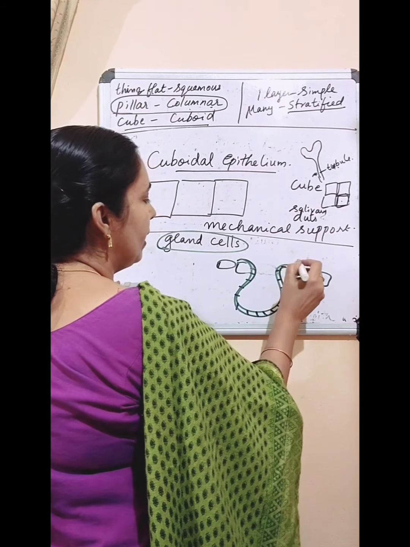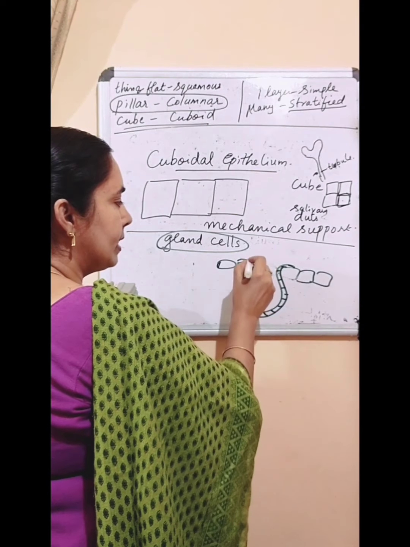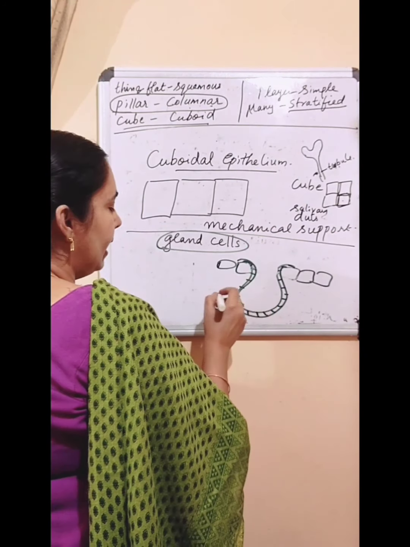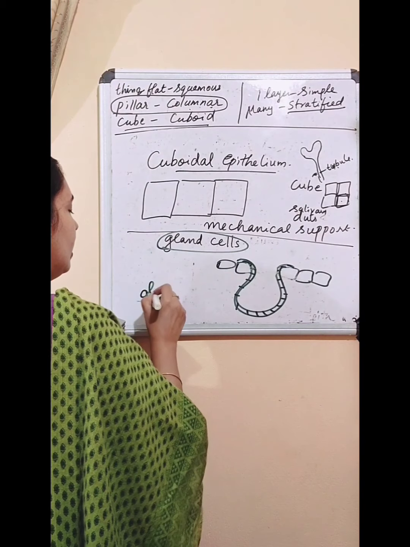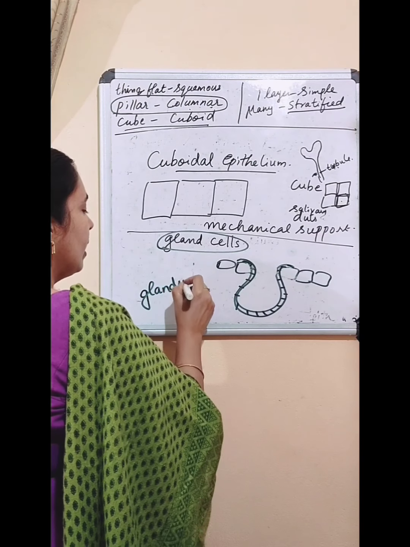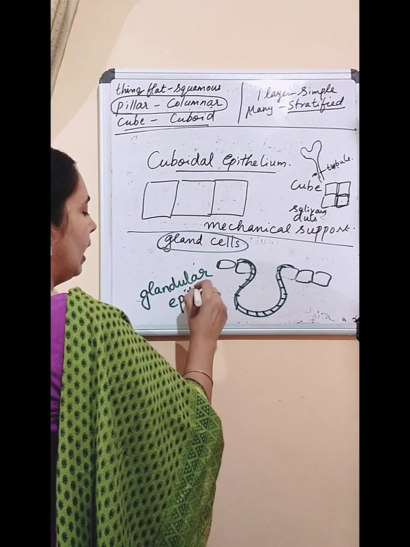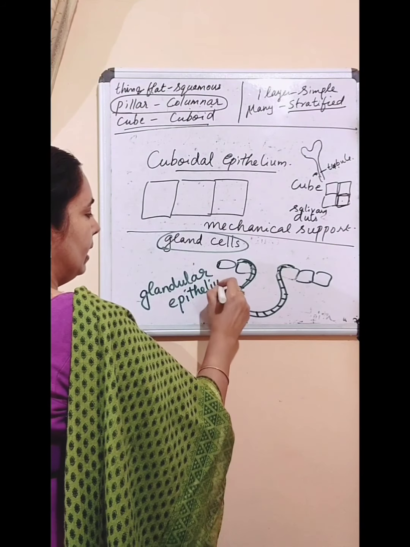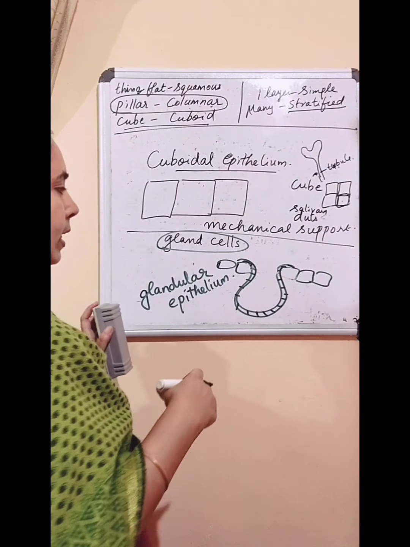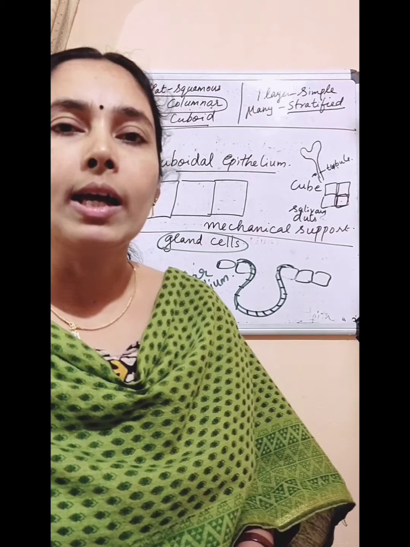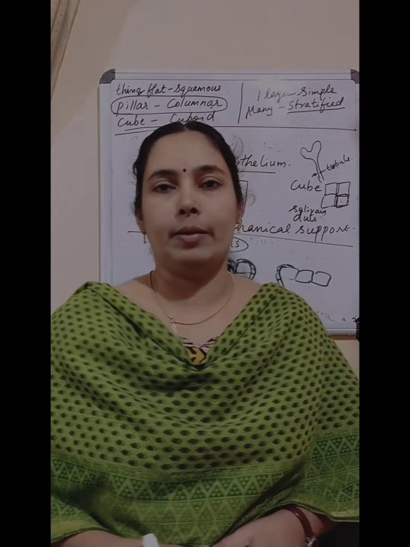Then that epithelium is called glandular epithelium. So if epithelium changes into a gland, it is called glandular epithelium.